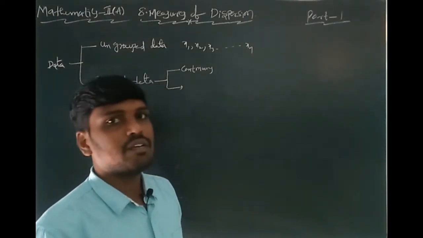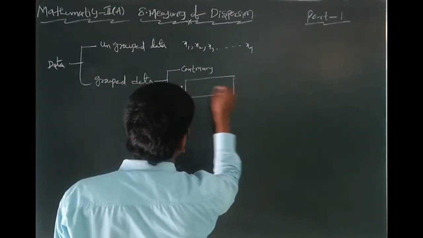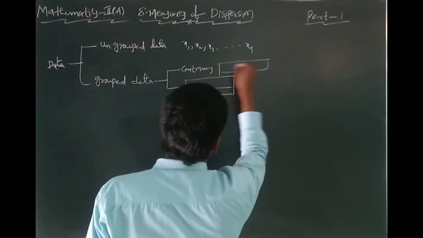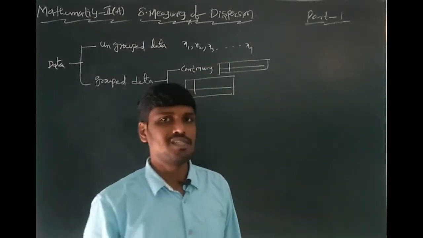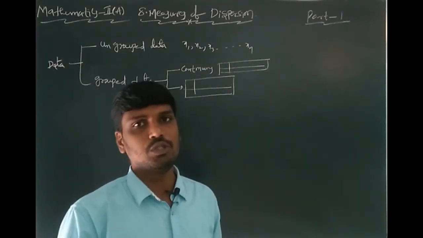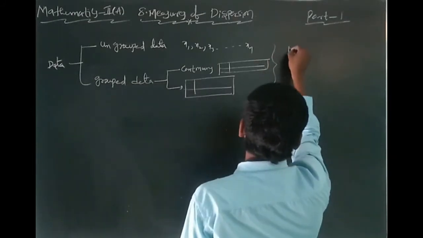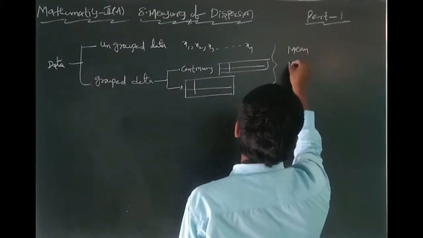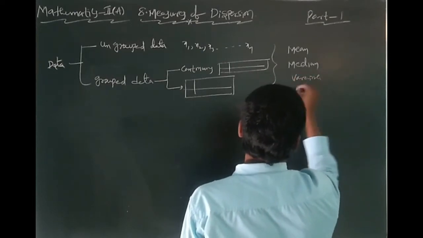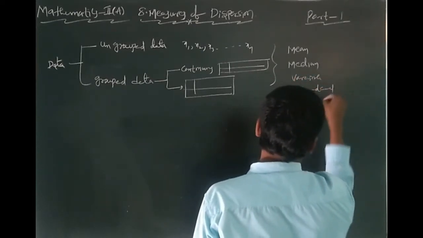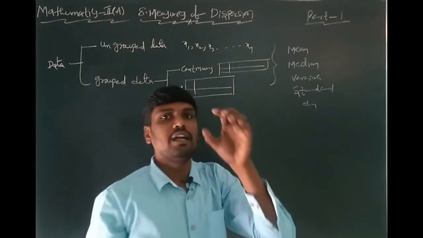Grouped data we have to take as continuous and discontinuous. Continuous, discrete frequency is there. Next, normal grouped data is there. This is in table form. Here you can use intervals, class intervals. After that, range also you can use in this data. Here the total operations are mean, next median, after that variance, after that standard deviation. Total 4 topics. First you can introduce mean.